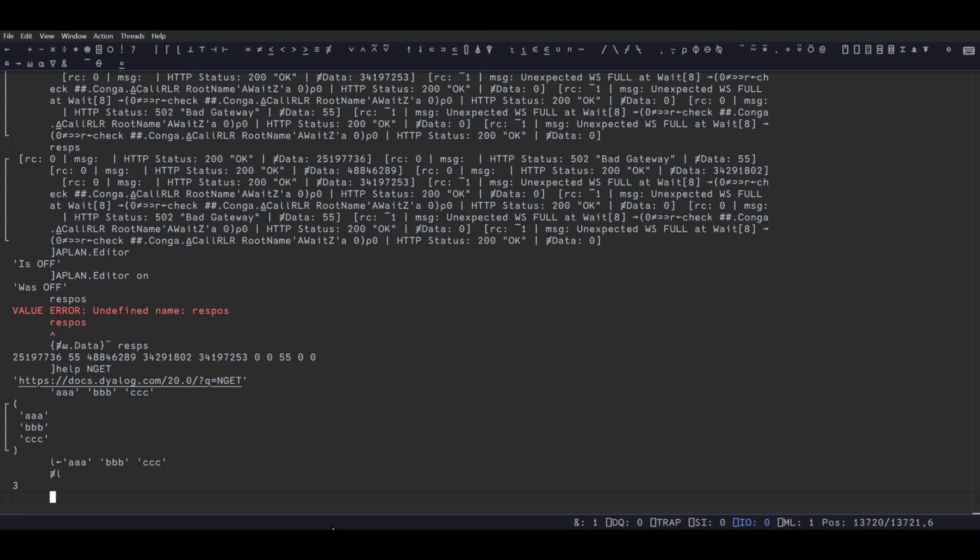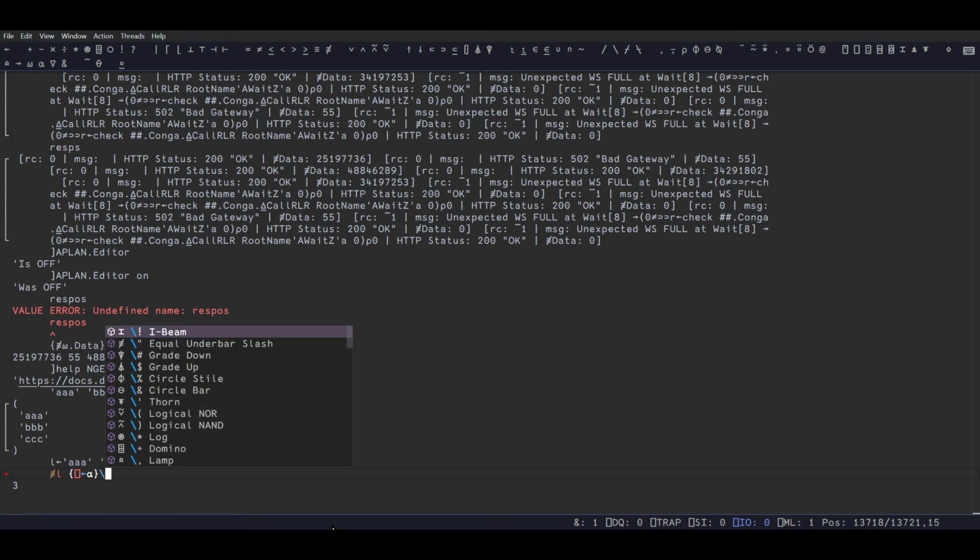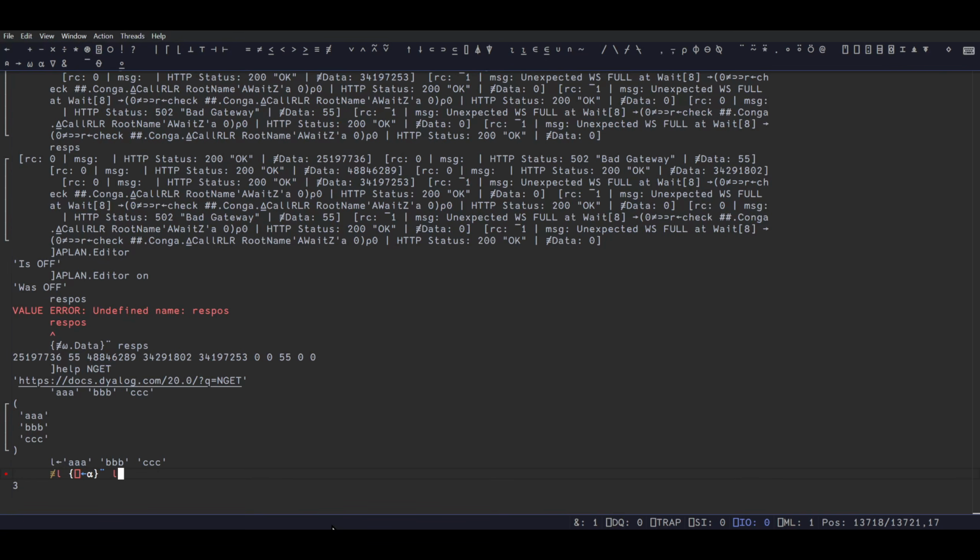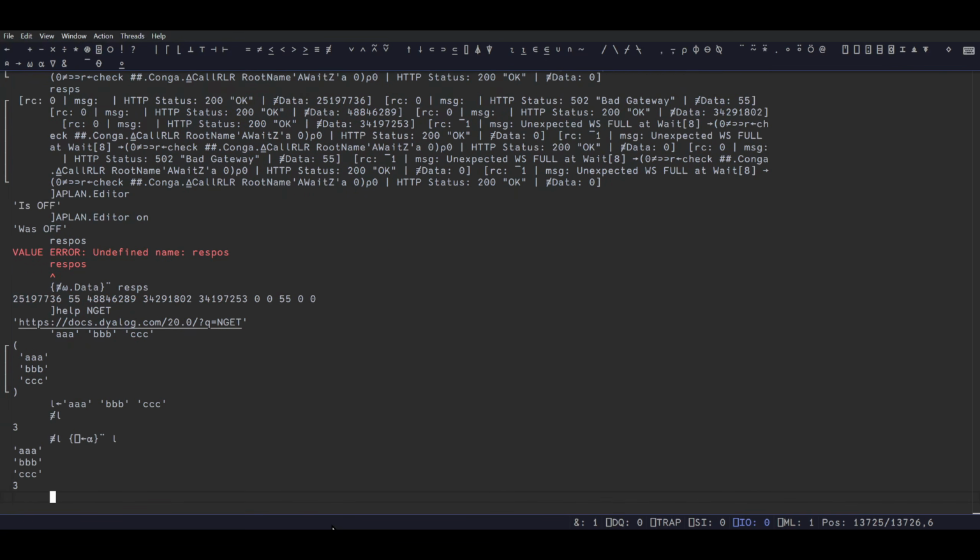And then I'm already losing brain power. If I do, I know this is not right, but if I do X quad, what's the other argument? Alpha, right? Okay, good. Hold on. L. I just want to see 0, 1, 2, 3.